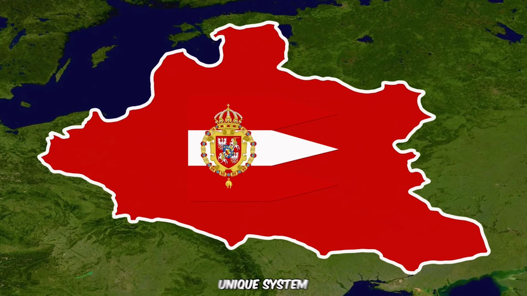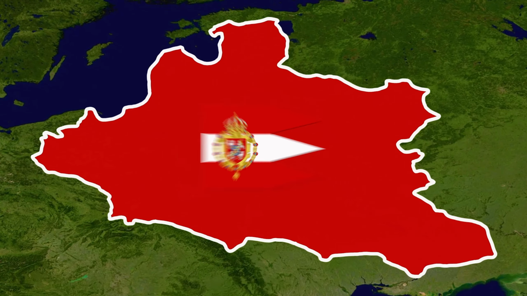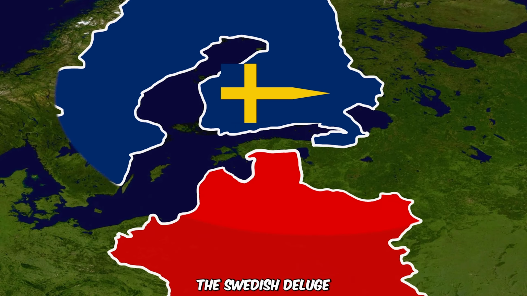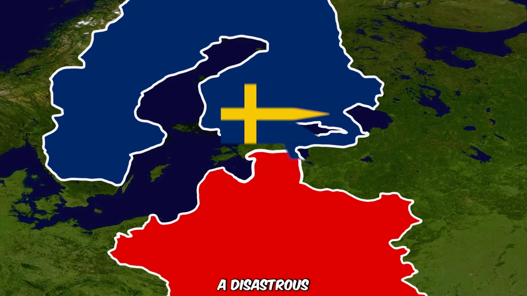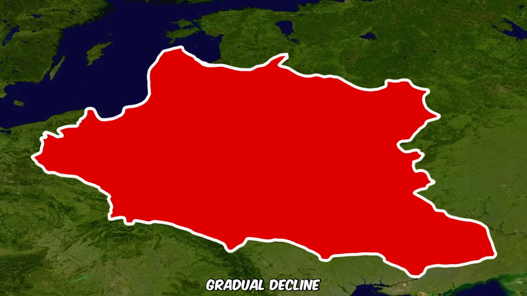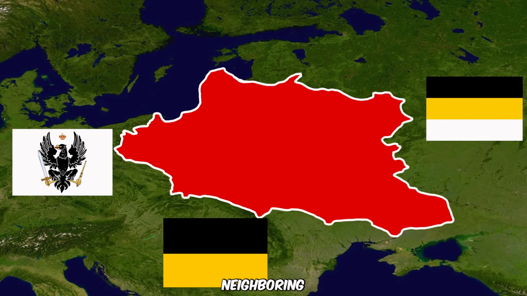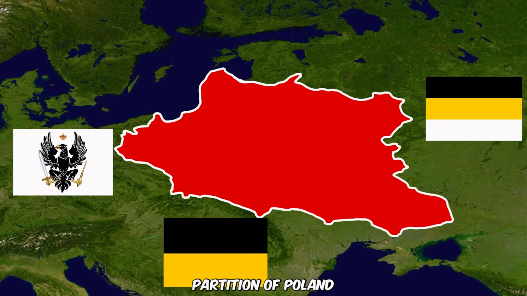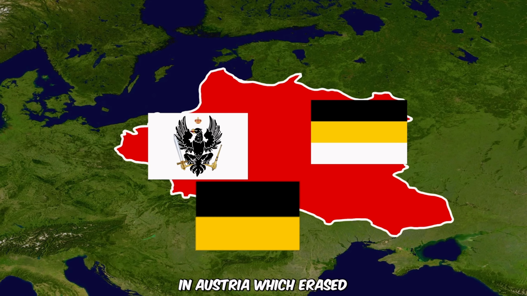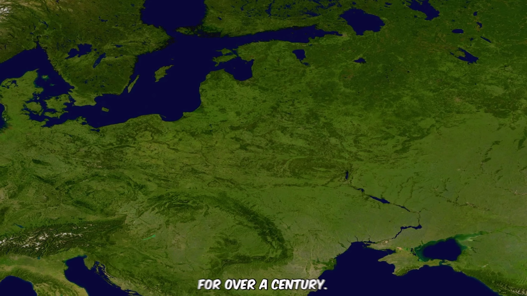It was known for its unique system of noble democracy and religious tolerance. The Swedish Deluge in 1655 was a disastrous invasion. This contributed to the gradual decline of the Commonwealth. Internal conflicts, wars, and rising neighboring powers led to the partitions of Poland by Russia, Prussia, and Austria, which erased Poland from the map for over a century.